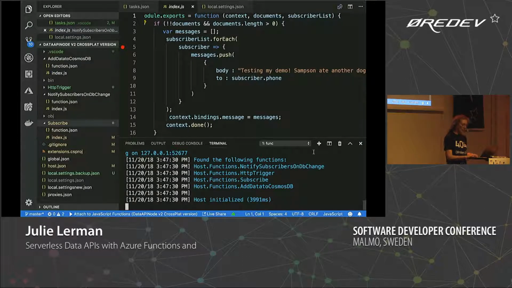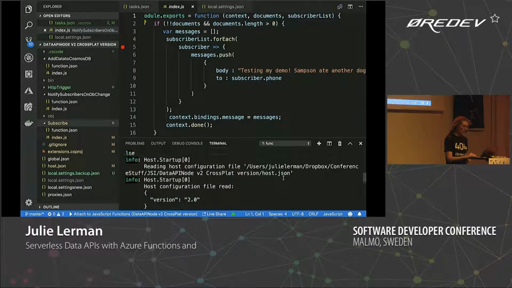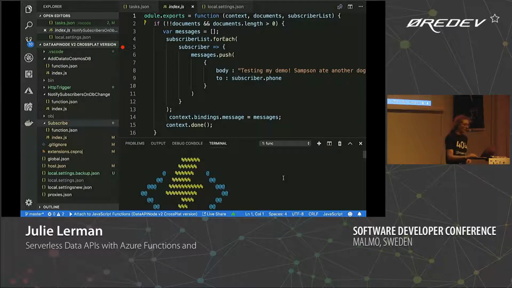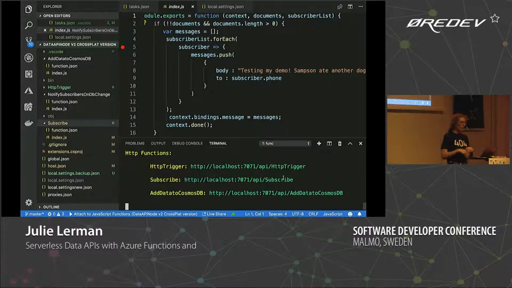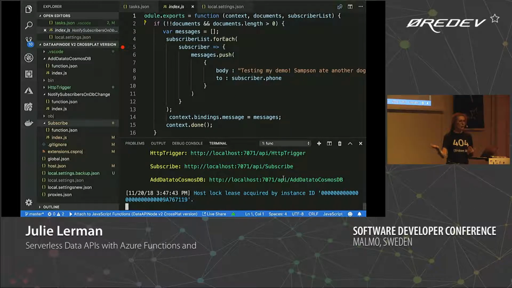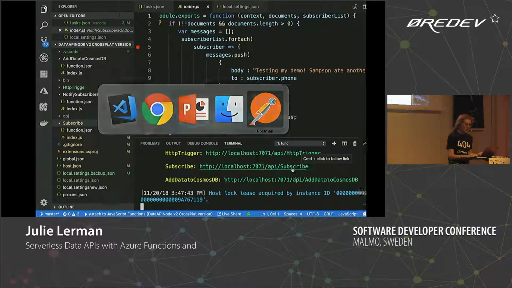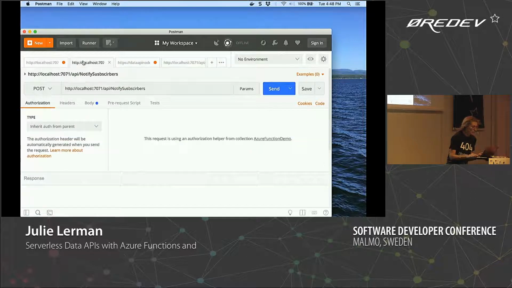It pushes out a whole lot of information. We probably already went by the beautiful Azure logo. And then when it's all done, hopefully it doesn't have any error messages, it just lets you know these three functions are ready and waiting on my localhost, like 7071, to subscribe. So the three are running there. And then I can go over to, let's see, I'll go over to Postman and test it out. So I've got a few notify subscribers.